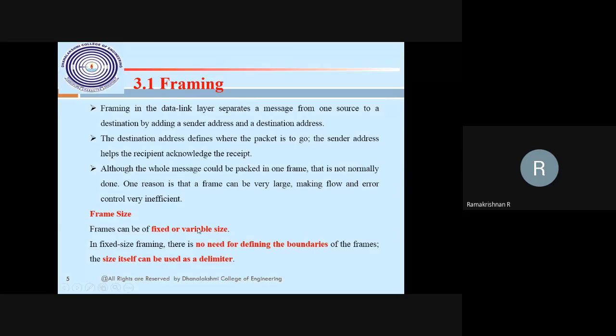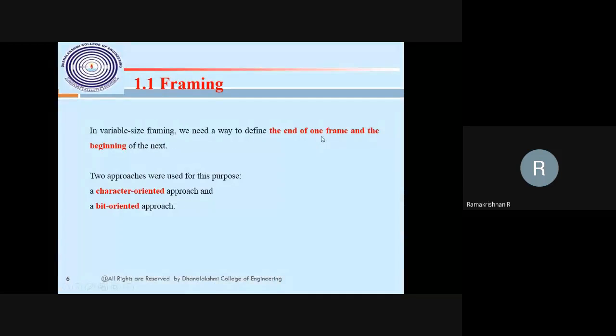The frame size can be fixed or variable. For fixed size, there is no issue, the size itself defines it. The question is where one frame ends and the next frame begins. There are two types of framing approach that can be used. One is called the character oriented approach, another is called the bit oriented approach.